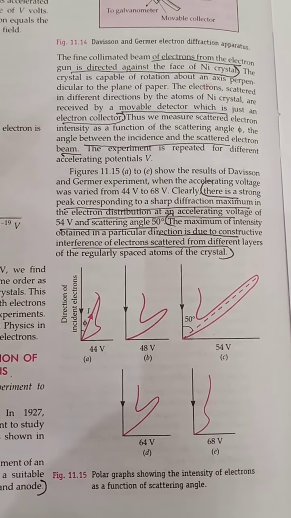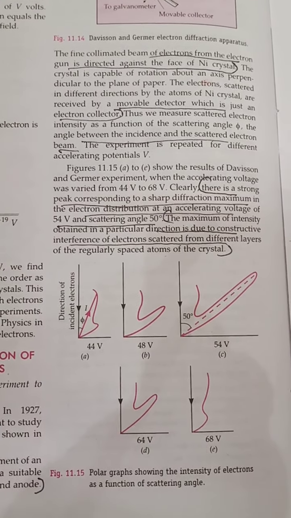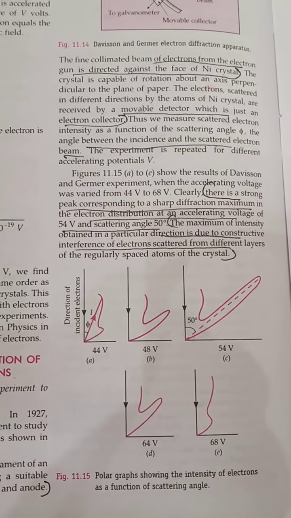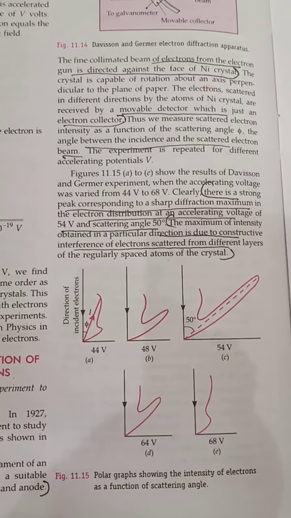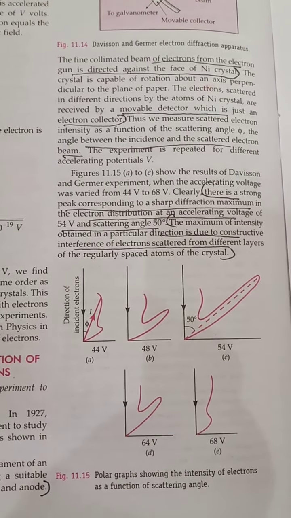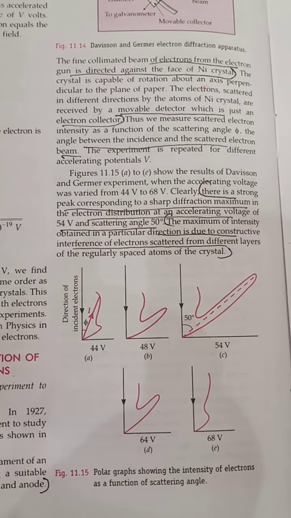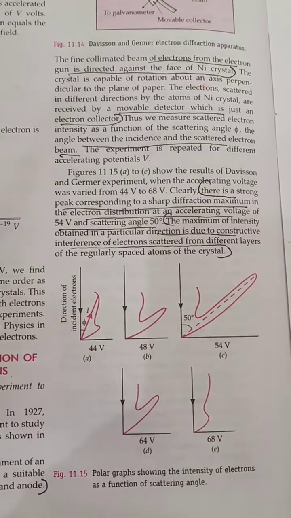The reason for obtaining the maximum intensity in a particular direction is the constructive interference of the electrons scattered from the different layers of regularly spaced atoms of the crystal. Here the crystal is nickel.